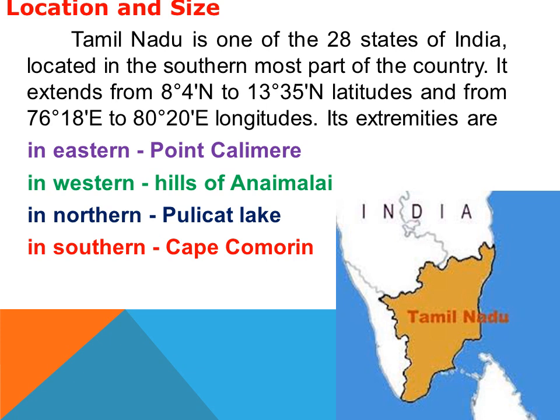So in the eastern side what is there? Point Calimere, in the western hills of Anamalai, in the northern Pulicat Lake, and in the southern Cape Comorin. So these all are the extremities around our state.